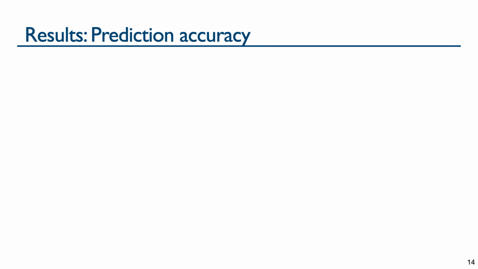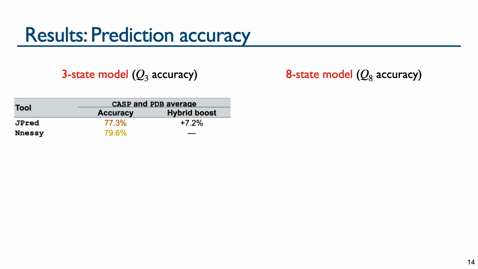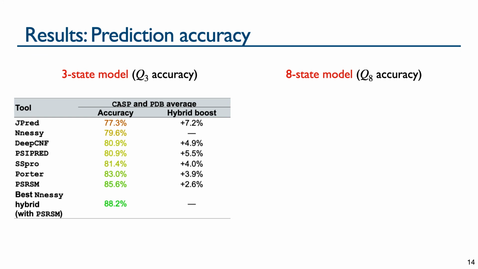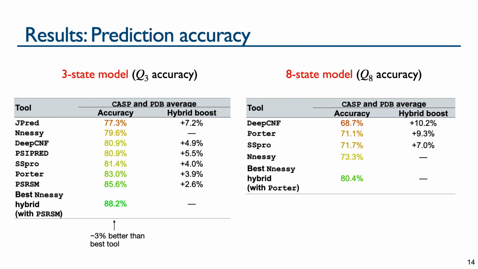We now give prediction accuracies for these tools, including nnessy and the hybrid method. These tables below give the accuracies for the standard 3-state and 8-state models of secondary structure. We use Q3 or Q8 accuracy, which is the fraction of residues with correctly predicted secondary structure. We give the accuracy and hybrid boost for each tool, which is the increase in accuracy when hybridizing a given tool with nnessy. The best nnessy hybrid is 3% better than any single tool for 3-state prediction and 7% better than any single tool for 8-state prediction.